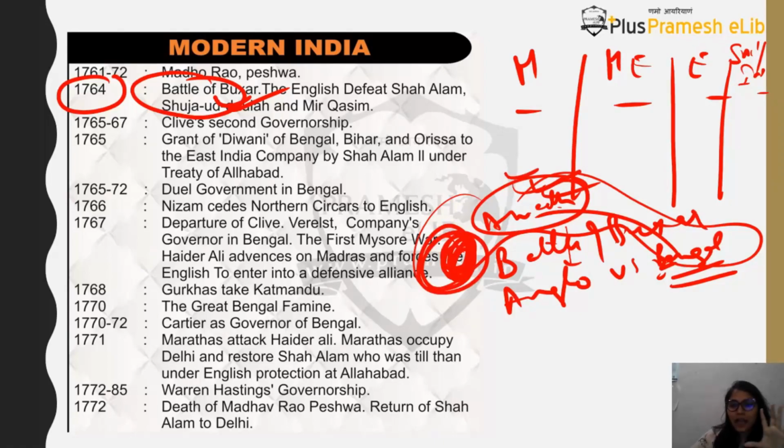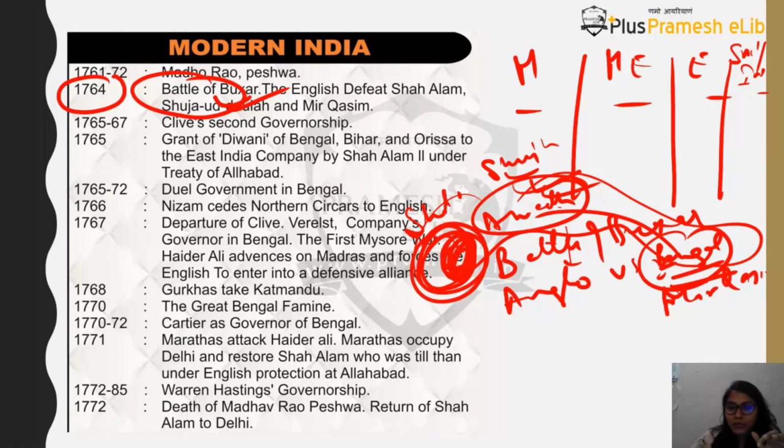I am repeating it again. Awadh is under Shuja ud Daula. Okay, Bengal is under Mir Qasim. Okay, and the Mughal Empire is under Shah Alam II. Okay, so these three together basically fight with the Britishers in the Battle of Buxar, but they face a defeat,